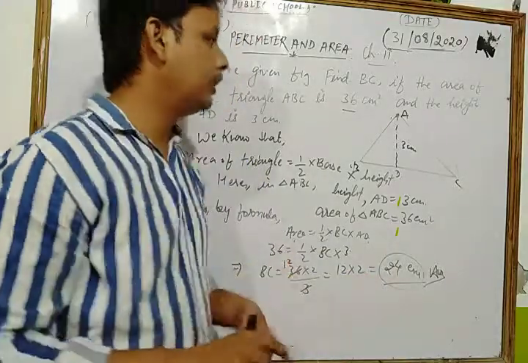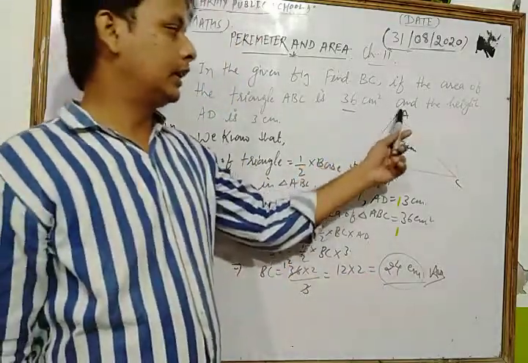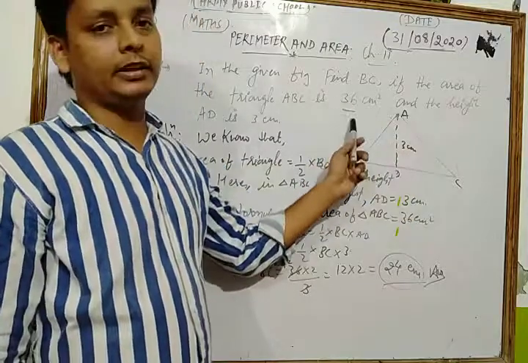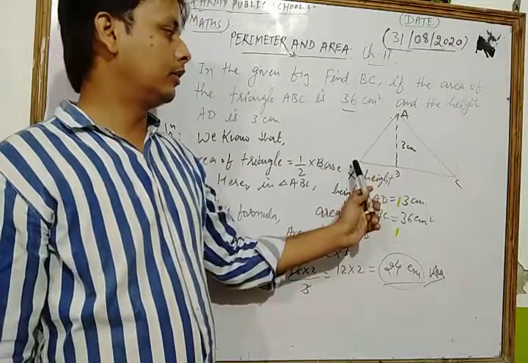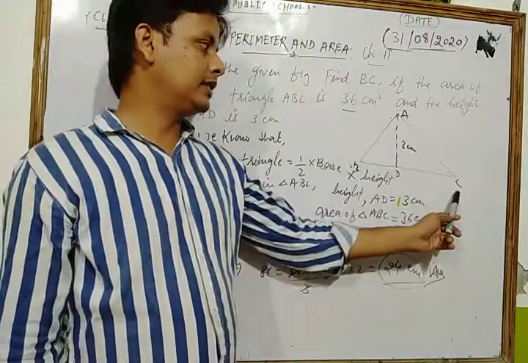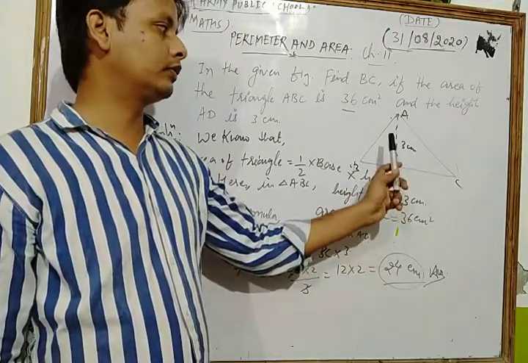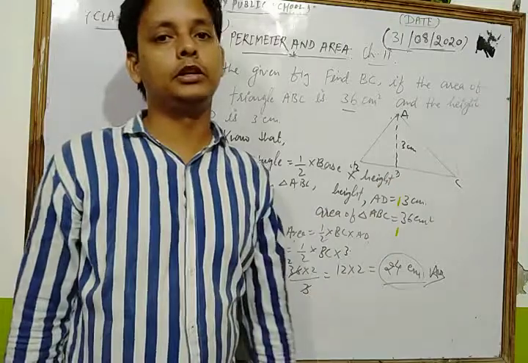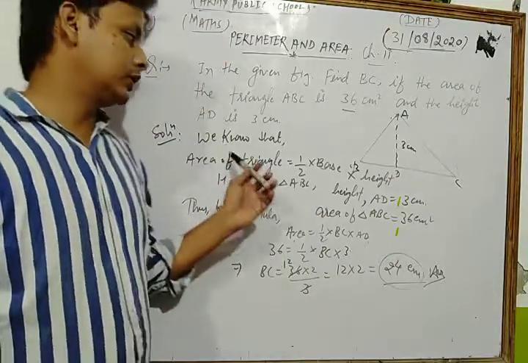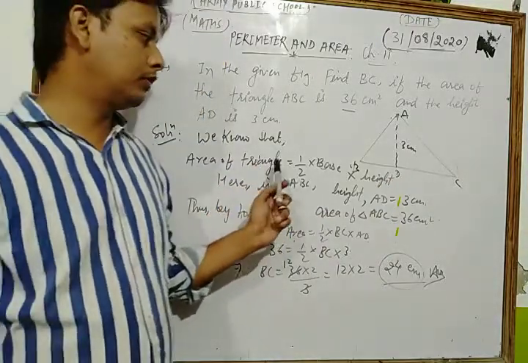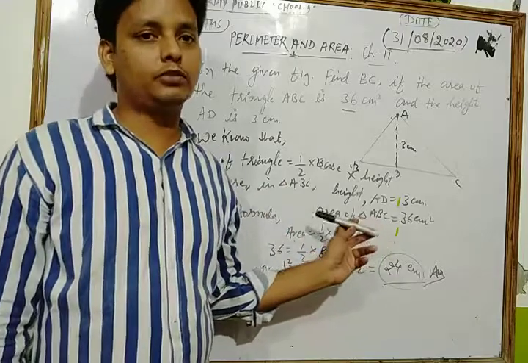Let's see once more. Dear student, in that figure, the area of triangle is given as 36 centimeter square, and we find the base BC corresponding to height AD, and the perpendicular height of that triangle is given as 3 centimeter. We know the formula 1/2 base into height is the area of triangle.